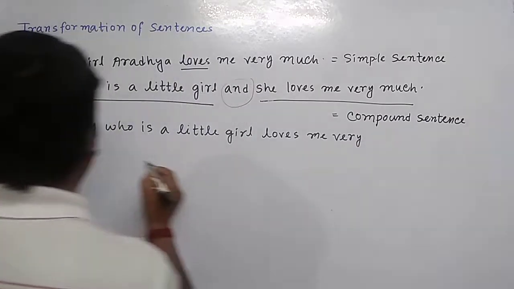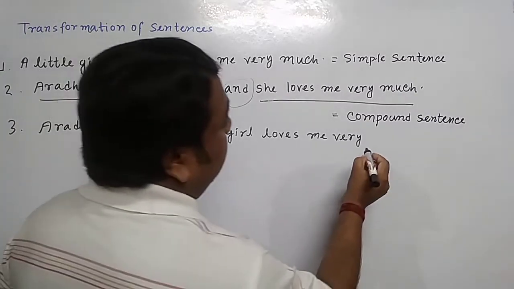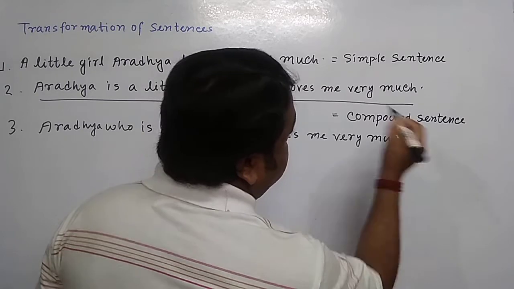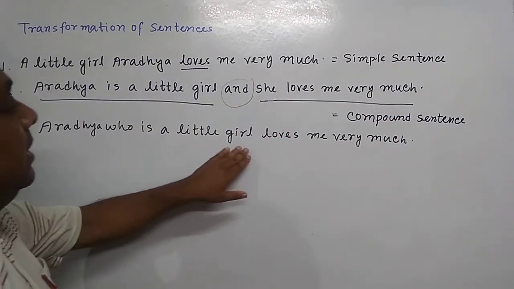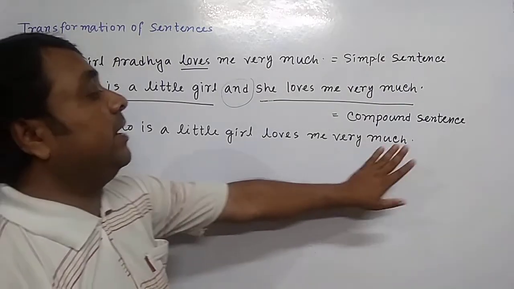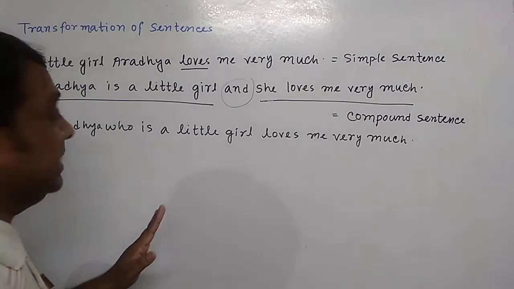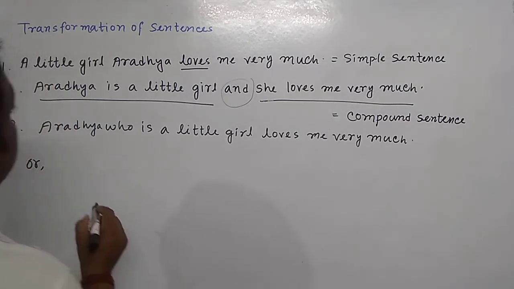Very, very much. Aradha, who is a little girl, loves me very much. Or you can write this sentence like this.